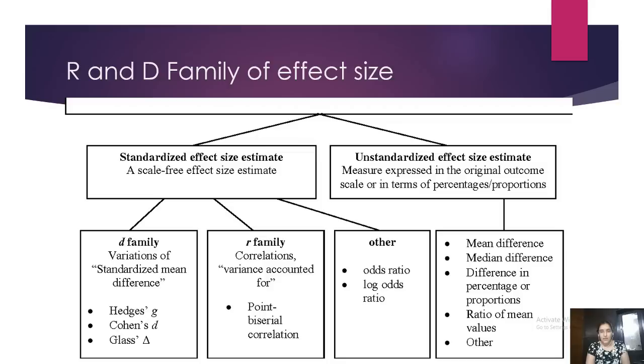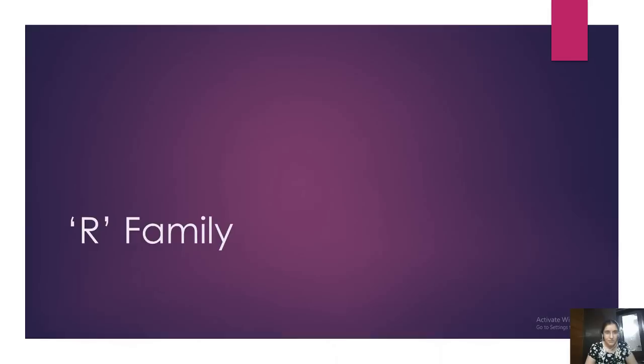Now I will send in the group one paper of D family, one paper of R family, one paper of other family. And you will see it is just the effect size where they vary. Today they will vary. From tomorrow onwards, when heterogeneity is taught, when meta-regression and subgroup analysis are taught, they will stop varying. Now let me come to the first one, which is the R family.